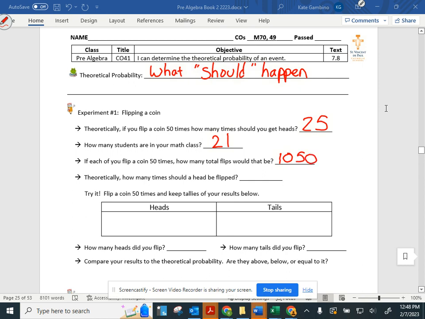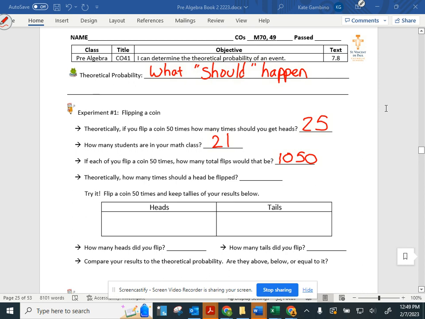So look at what our question is asking. If each person in here flips it 50 times, what math did Aiden do to find the answer? 21 students times 50. So there are 1,050 possible outcomes, right? Because that's 50 flips times our 21 people doing those 50 flips.